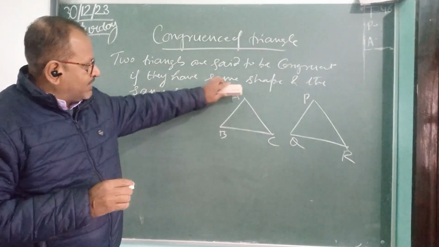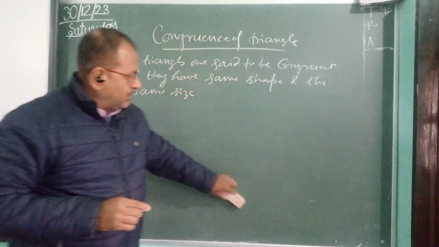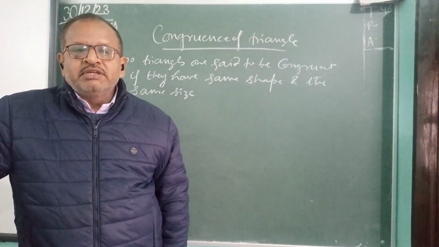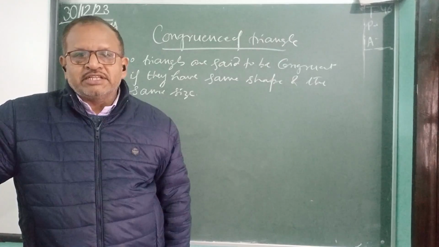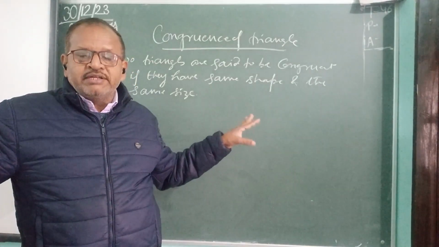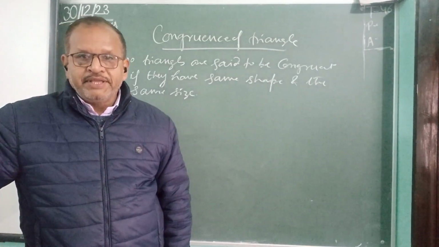Congruent figures means exactly the same figure, duplicate of each other. So there are 6 corresponding parts: 3 corresponding sides and 3 corresponding angles. So if two triangles are congruent, it means their corresponding sides and corresponding angles are equal.